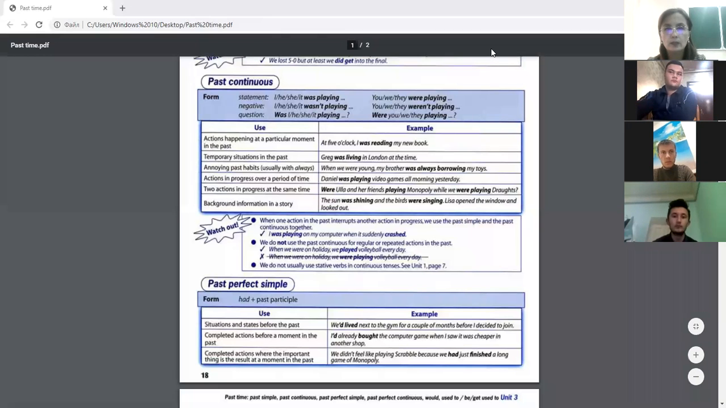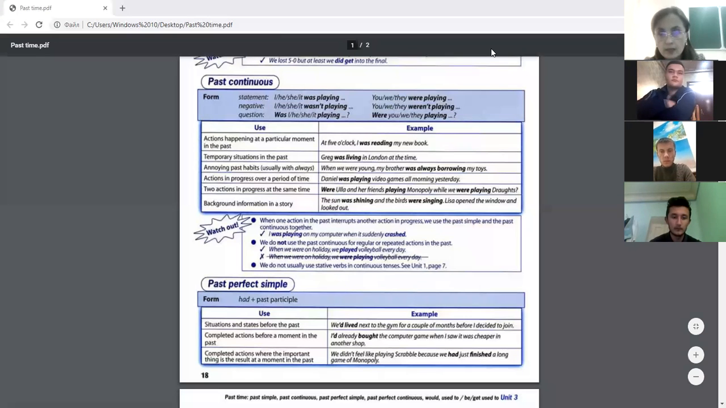So, dear students, we will continue talking about past continuous tense. Exactly to say about the usage of the past continuous tense. What kind of actions are usually expressed in past continuous tense? So, for example, two actions in progress at the same time. We have just analyzed this sentence, if I'm not mistaken.